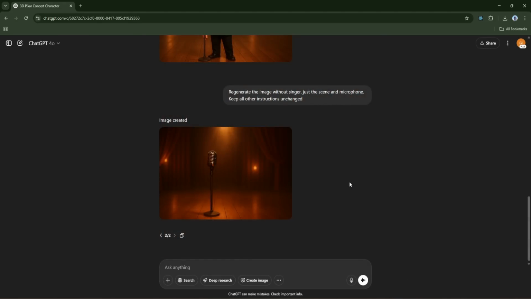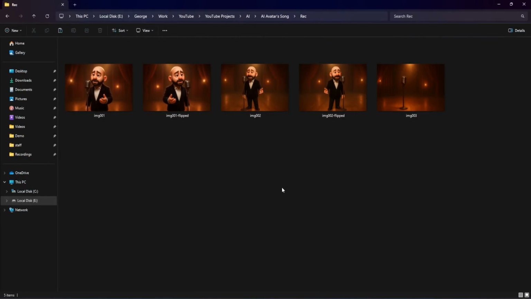So I asked ChatGPT to create a version of this scene without the character, just the concert hall, the warm lighting, the glowing curtains, and that iconic vintage microphone standing alone in the spotlight. So at this point we now have a cinematic intro scene with no character, 2 animated versions of the singer, cropped and full body, flipped variants of each image to double the visual variety. That gives us a total of 5 unique visuals to work with as we animate and sync the performance.